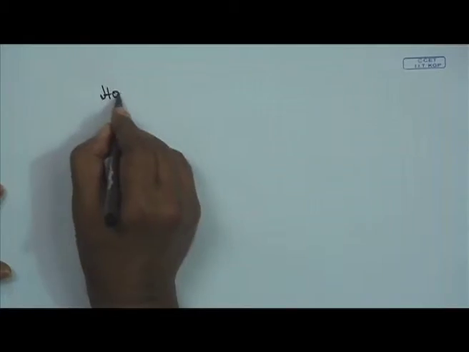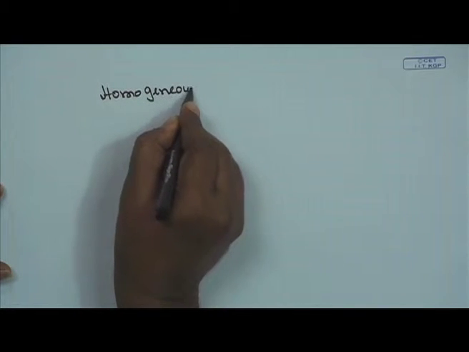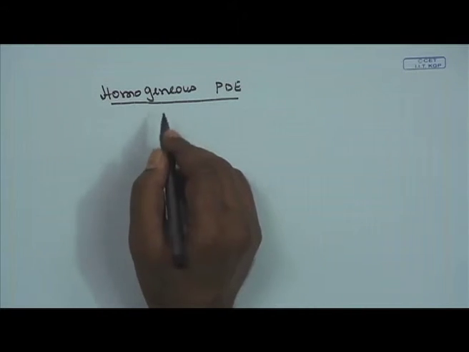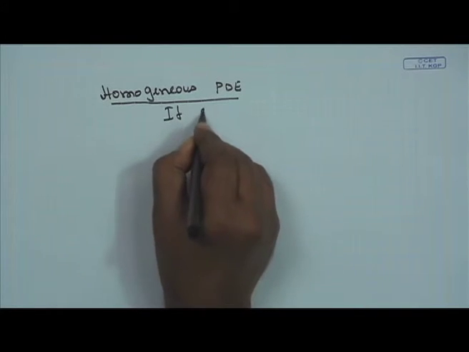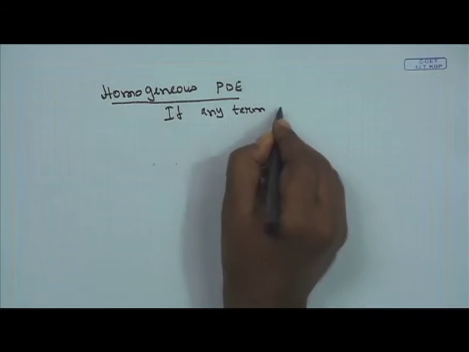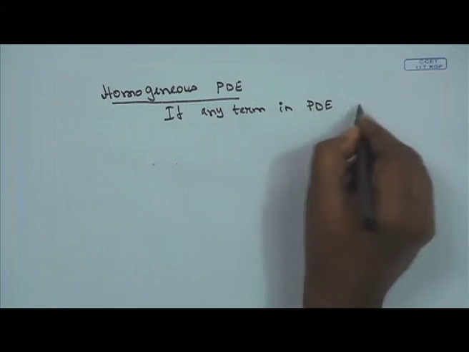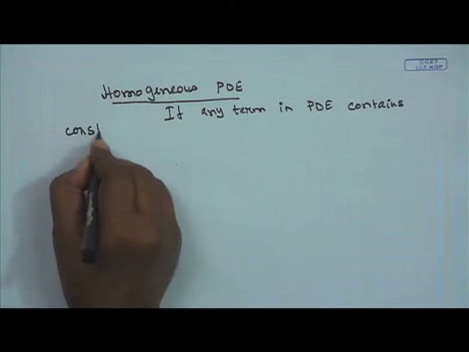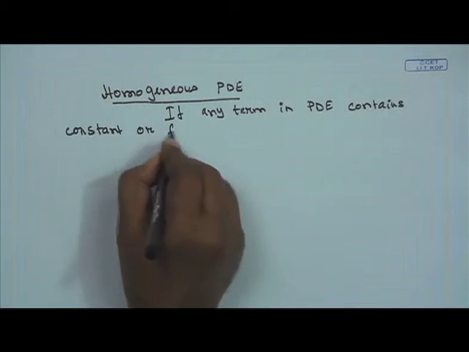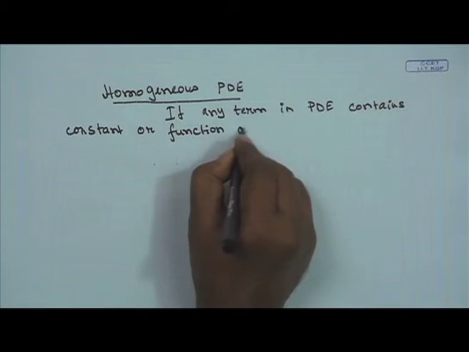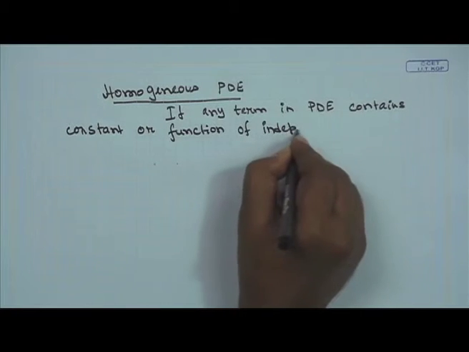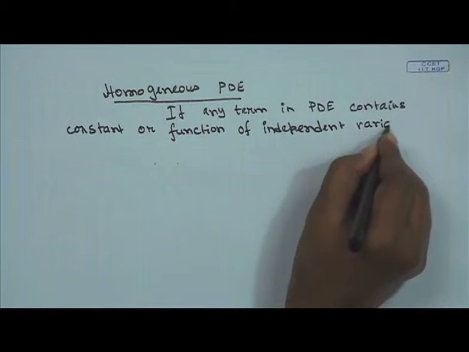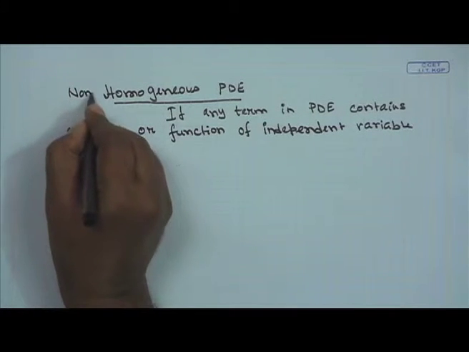Homogeneous PDE. Now, if any term in the PDE contains a constant or a function of the independent variables only, that is the definition of a non-homogeneous partial differential equation.